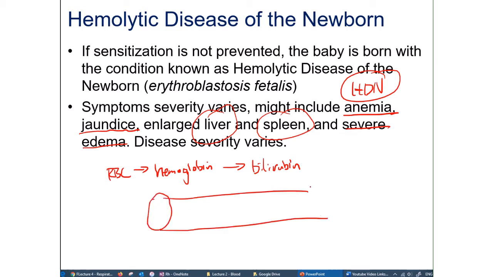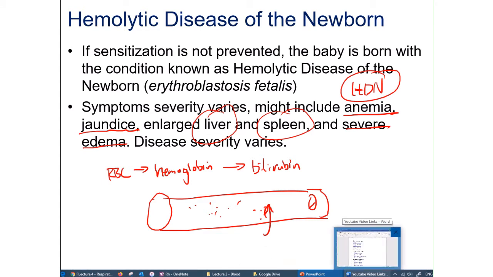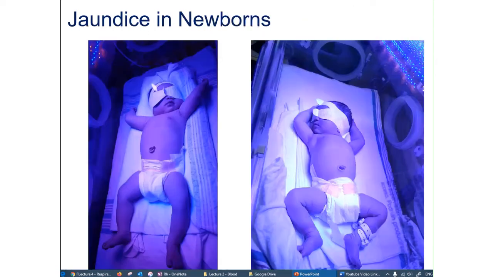Remember, in our discussion of capillary exchange, you have a lot of blood cells and proteins and solutes in the blood vessels, and all these things are important to maintain fluid in your blood vessels. If you now have a lot of red cells dying, then you don't have the ability to retain as much fluid, and so it's going to accumulate in the tissue surrounding the blood vessel, resulting in edema. But like I said, the disease severity is going to vary from person to person.